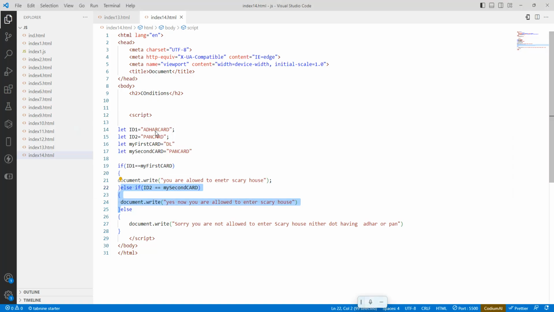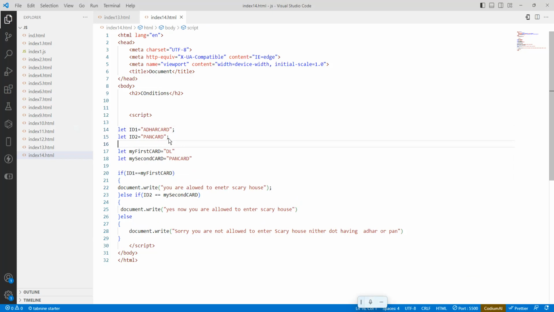Why? Because he doesn't have an Aadhaar card, so instead he is having a DL. See, this ID1 and ID2 are defined by some admin or authority or institute. These are all the ID cards I have.